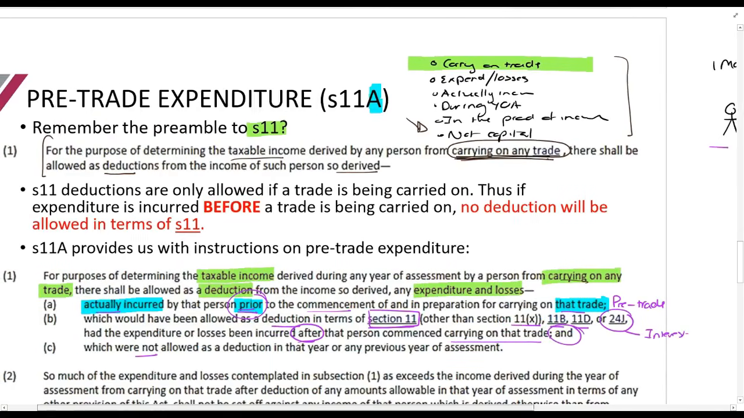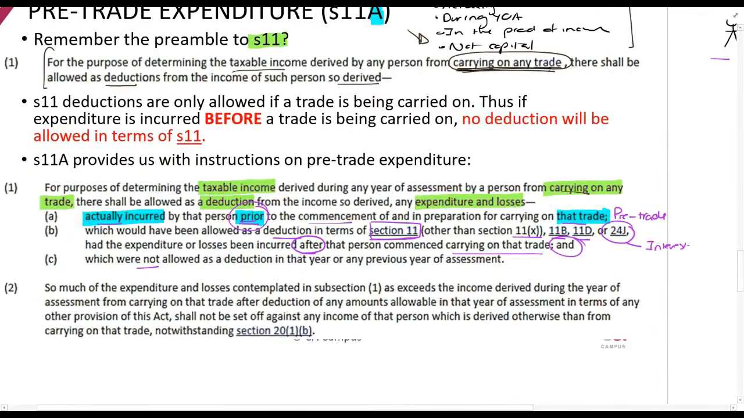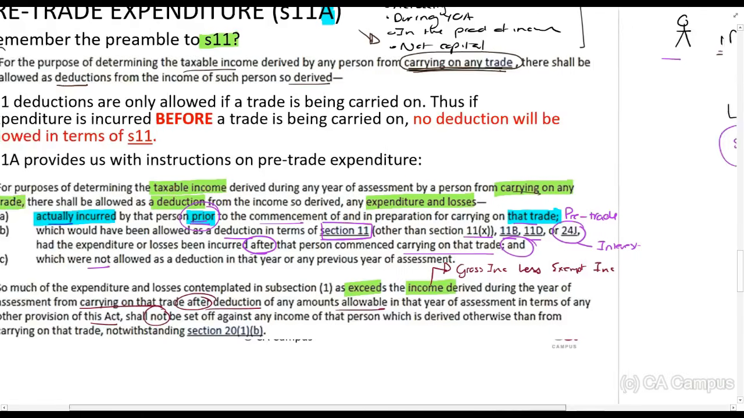Okay? A couple of extra rules around this. So much of the expenditure and losses contemplated in subsection 1, so they say this pre-trade expenditure, as exceeds the income, this income is gross income less exempt income, derived in the year of assessment from carrying on a trade after the deduction of any amounts allowable in that year of assessment in terms of any other provision of this Act, shall not be set off against any income of that person which is derived otherwise than from carrying on a trade. Okay, so I'm going to read that sentence to you again. Before I do, let me explain to you what they're saying, then I'm just going to show you where they tell you this.